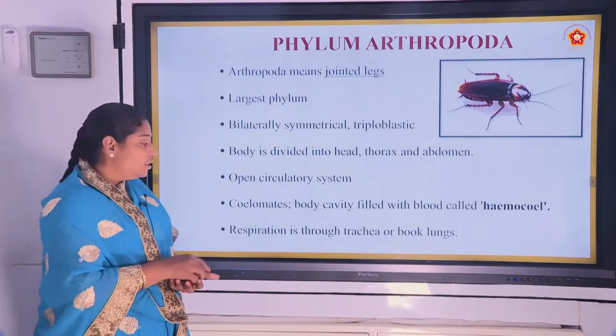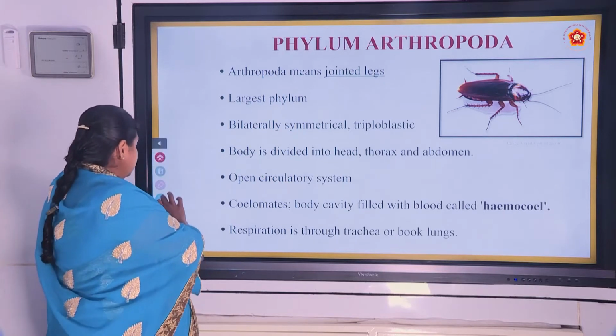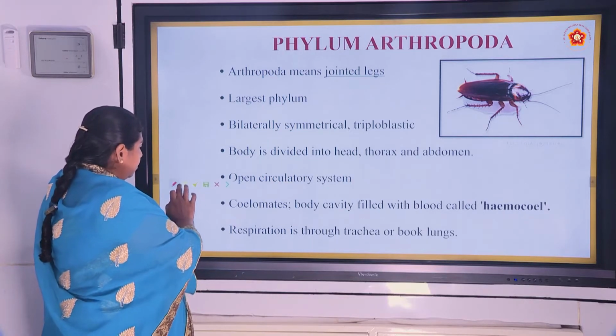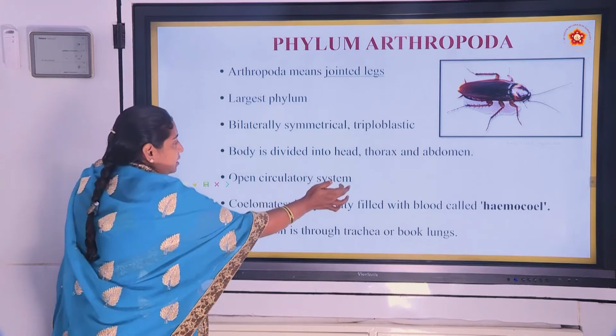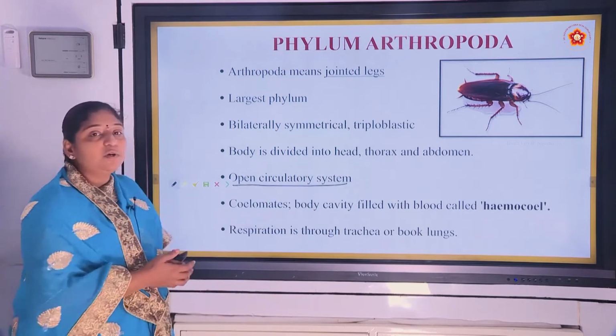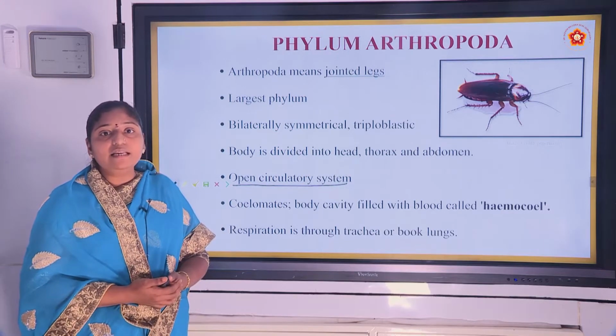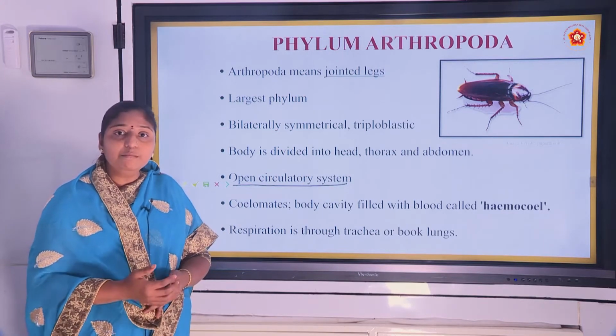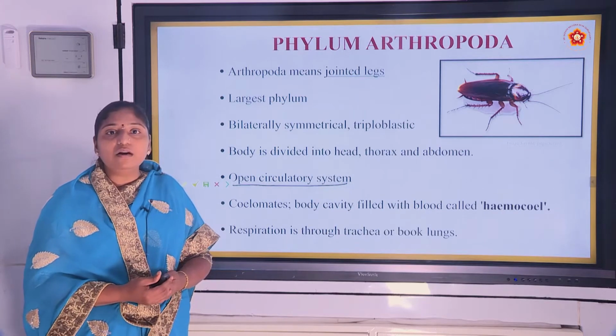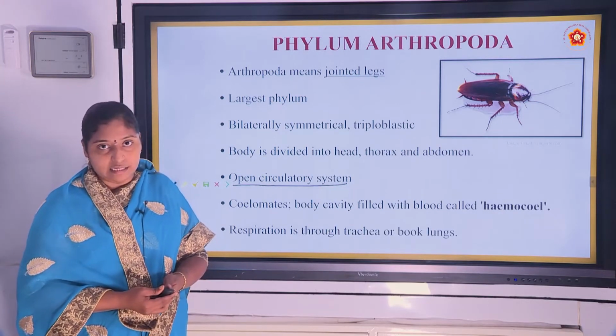Here we can see the open circulatory system. What is meant by open circulatory system? Open, that is, the blood is circulated in the cavity, not in the blood vessels. That is called open circulatory system.